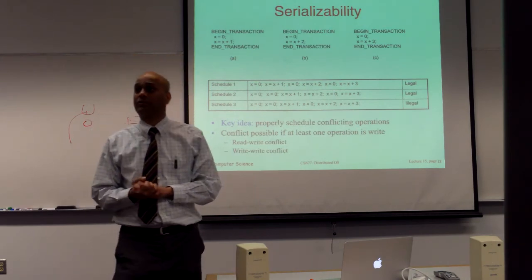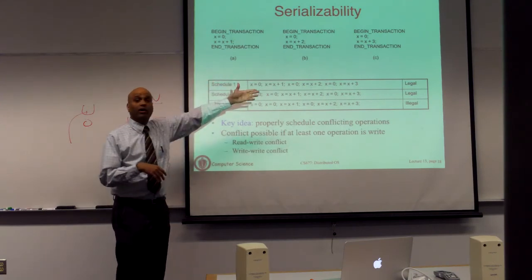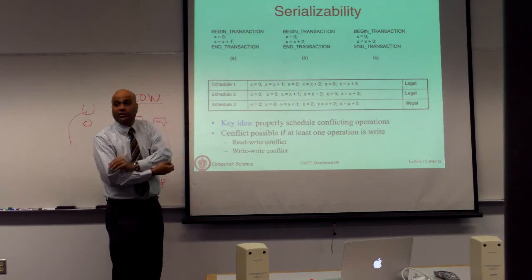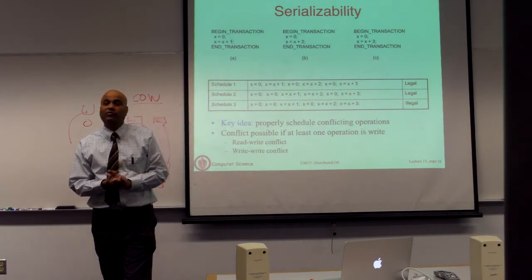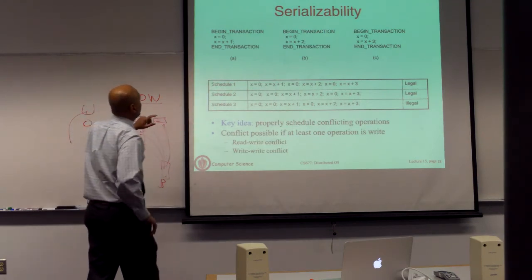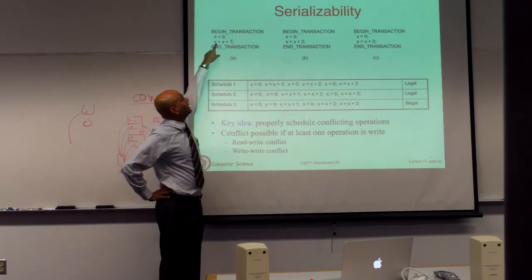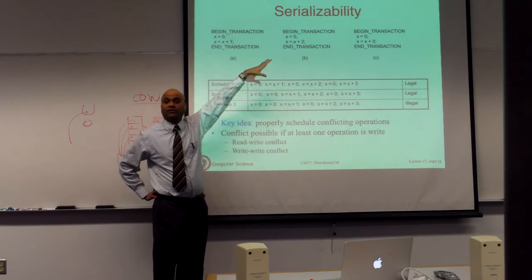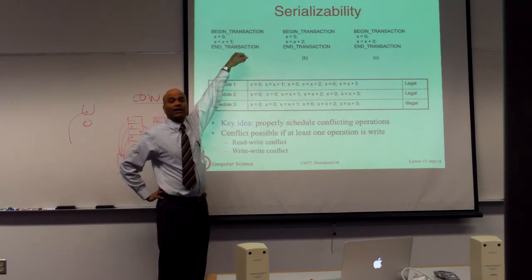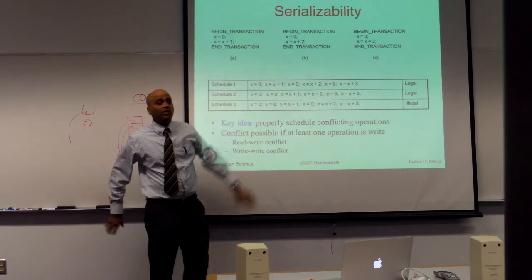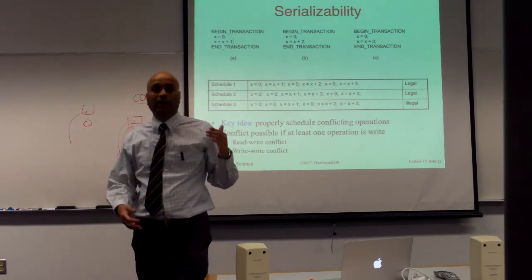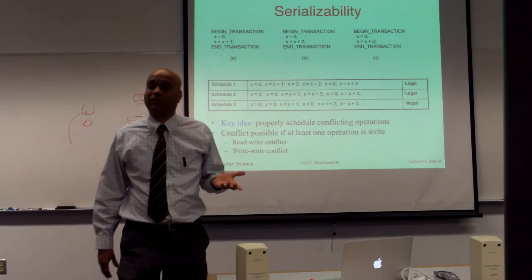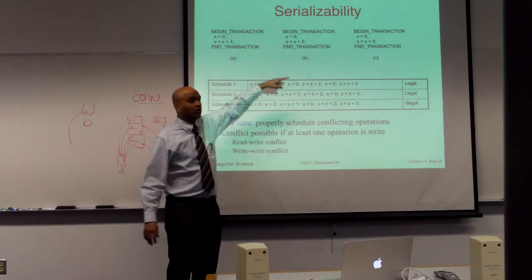So let's try to think about this. Pick an order. Depending on what order you pick, you are going to be left in a certain state. In this case, I simplified the transaction a little bit, because each transaction is simply resetting x to 0, so it's undoing whatever the previous transaction has done and simply then adding 1, 2, or 3. Depending on which of these transactions went last, the database value is going to be 1, 2, or 3.